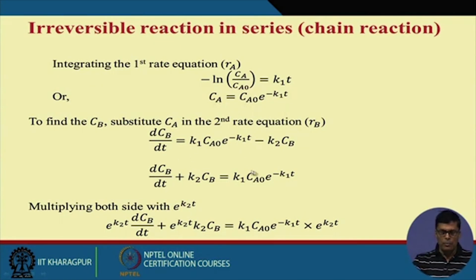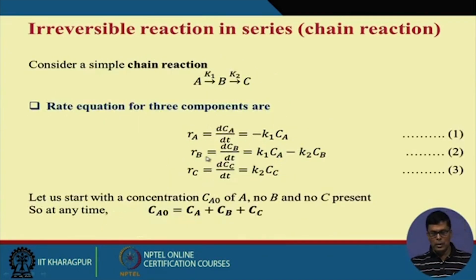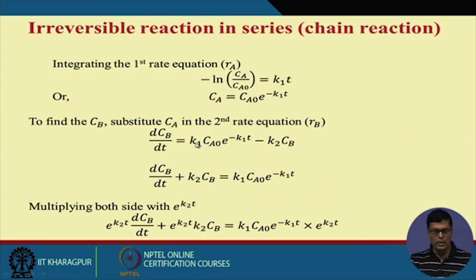Now let us come to the second part. The rate of formation of B is equal to K1 Ca minus K2 Cb. Am I right? Here Ca we have already determined: Ca equals Ca0 e to the power minus K1t. So I can write it like this.